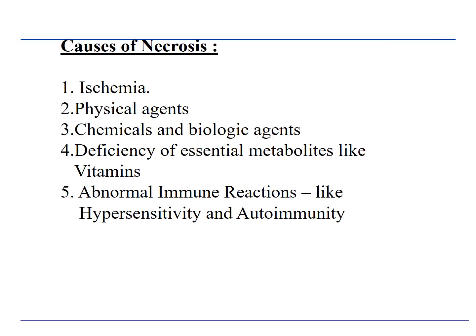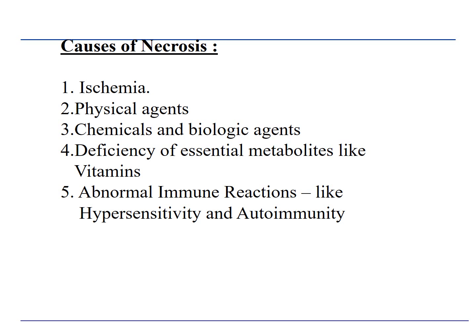What are the general causes of necrosis? Ischemia, which leads to coagulative type of necrosis. Ischemia is decreased blood supply to the cell. Because of this decreased blood supply, there is hypoxia, that is reduced oxygen, and reduced nutrients.